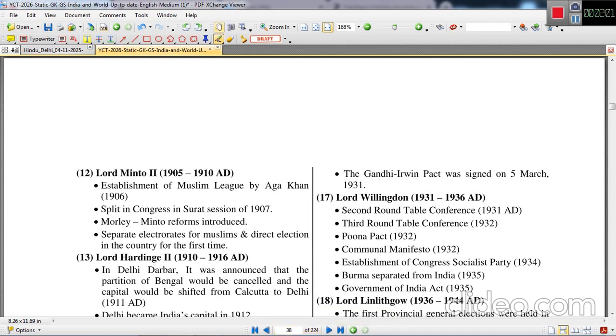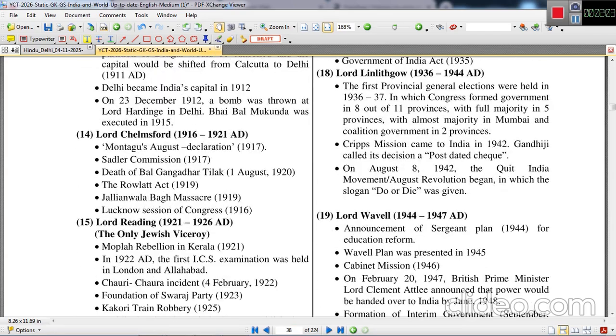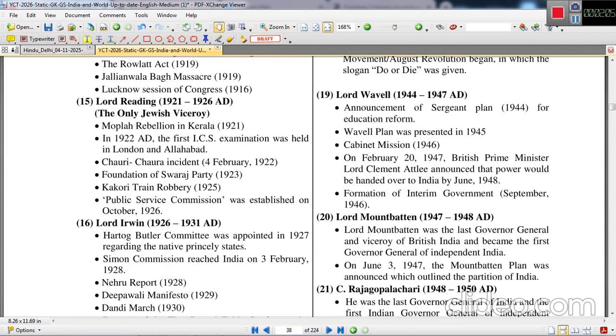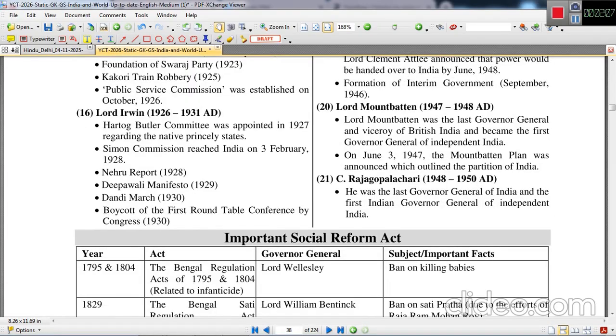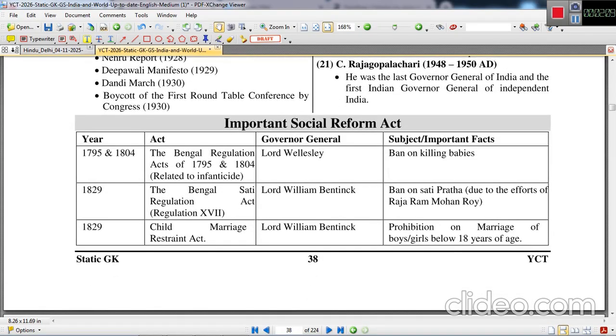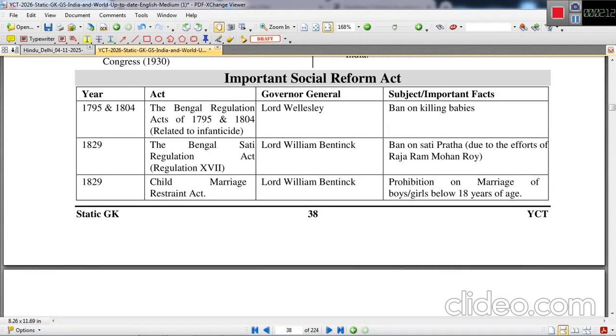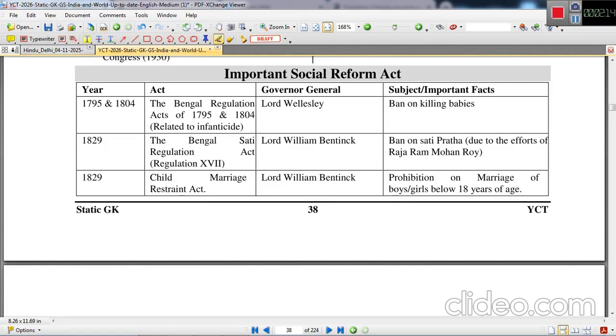We are on the target page up to important facts about viceroys or governor generals of India, which we have already covered. Now we will continue from important social reform acts. I think there are 8 more pages remaining in this session of modern history, so we'll try to cover all of those.